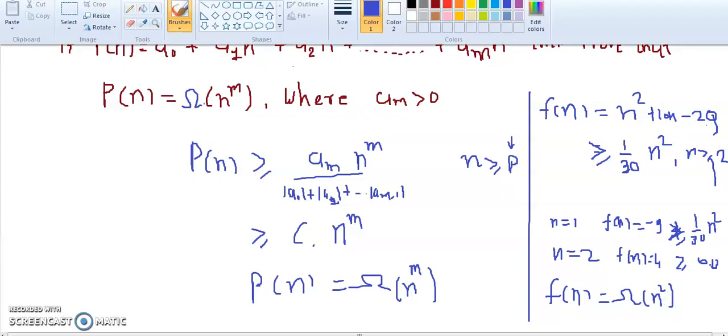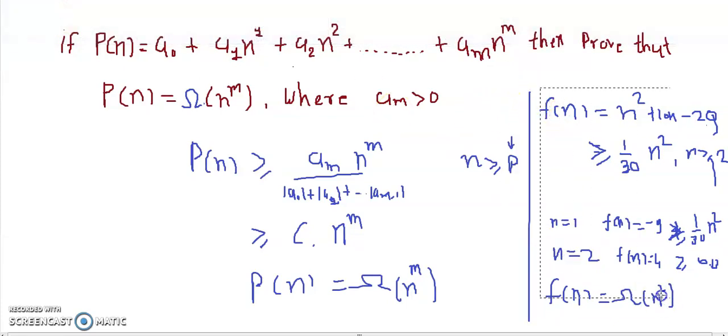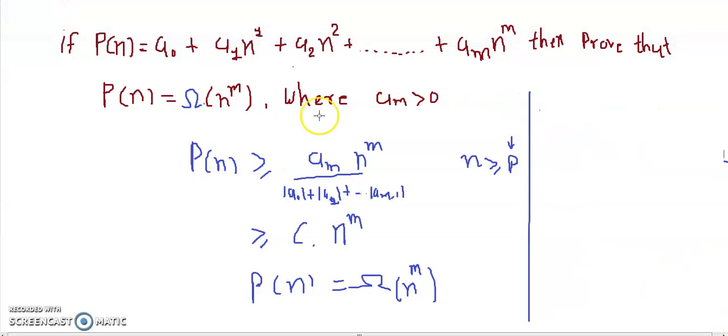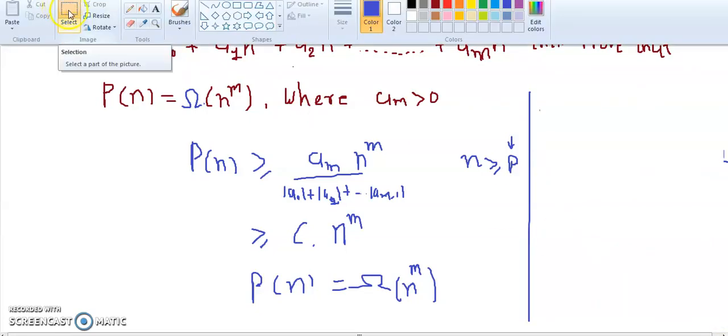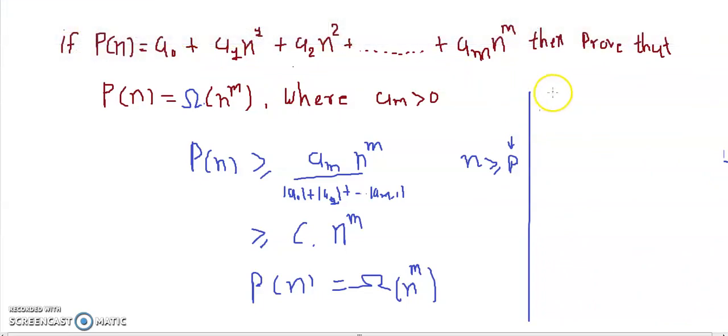And if f(n) is positive for all values of n where n is greater than or equal to 1, then we can directly say that it is true for all n greater than or equal to 1. So here, consider another example: if f(n) is equal to n square plus 10n minus 10, for this growth rate we want to assign omega notation, then we know that it is greater than or equal to 1 by 20 of n square.